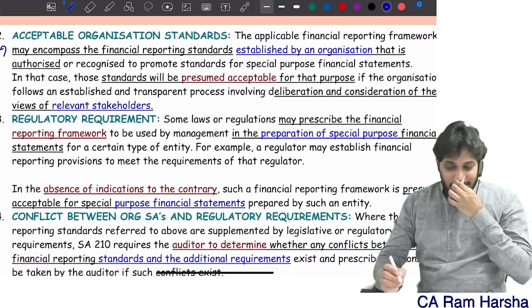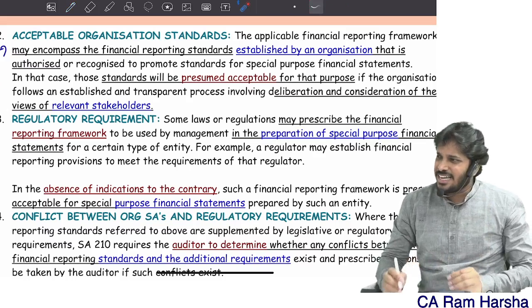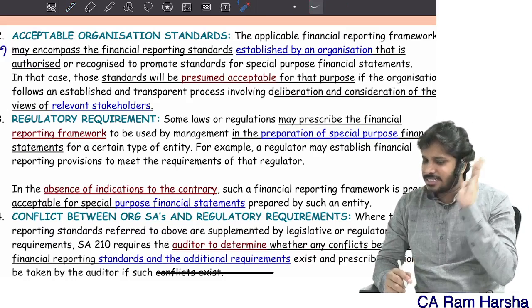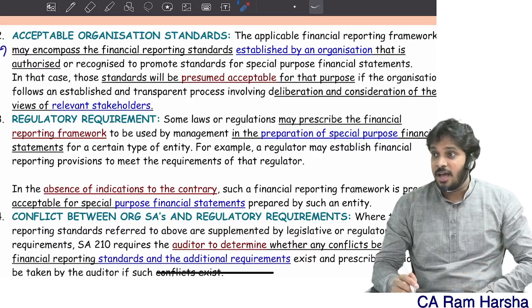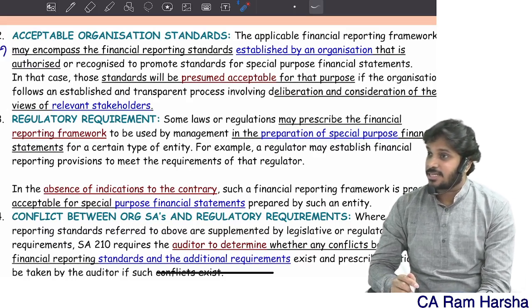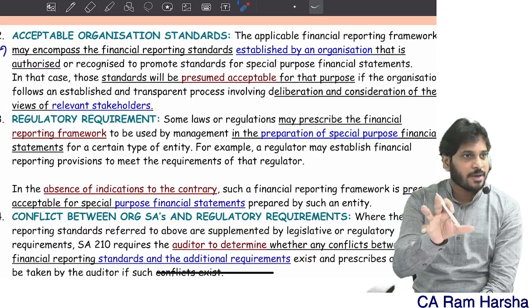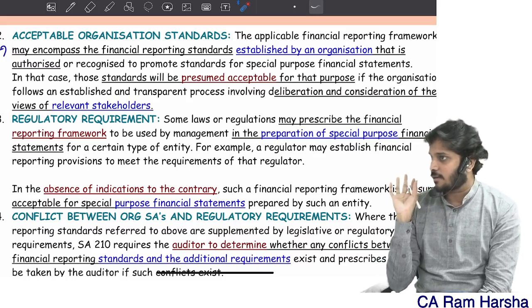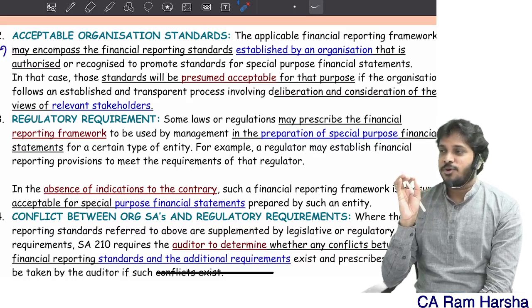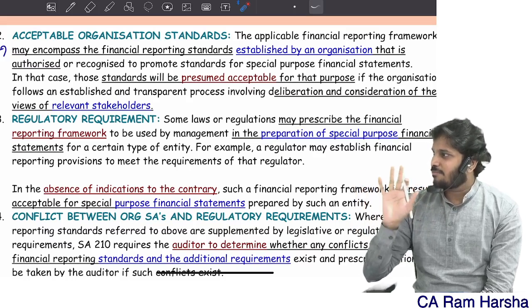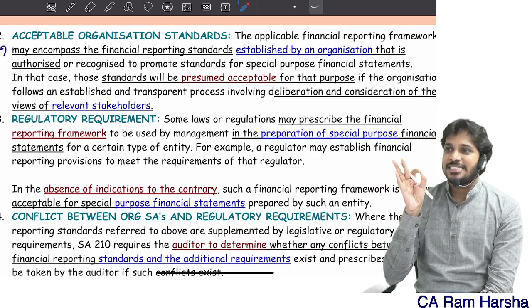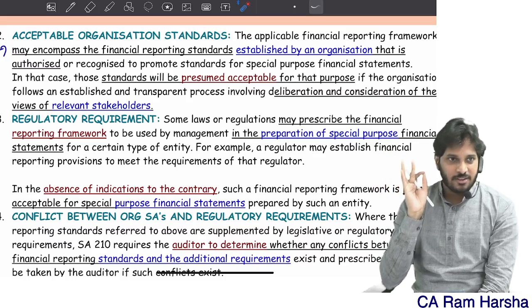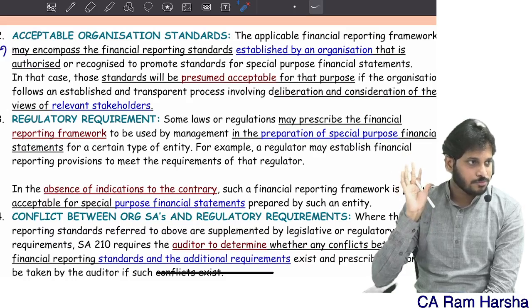Second thing I will check is whether there are any acceptable organization standards. I will see, are there any standards for preparing special purpose financials? For example, the best example I'll take. Suppose the government has given a grant. The government has given a grant to an NGO.